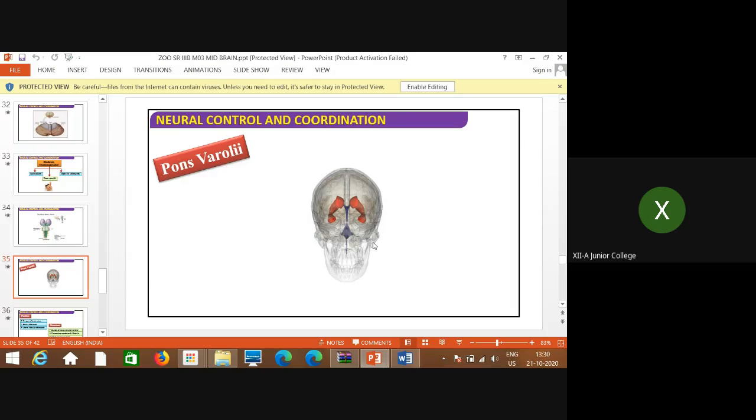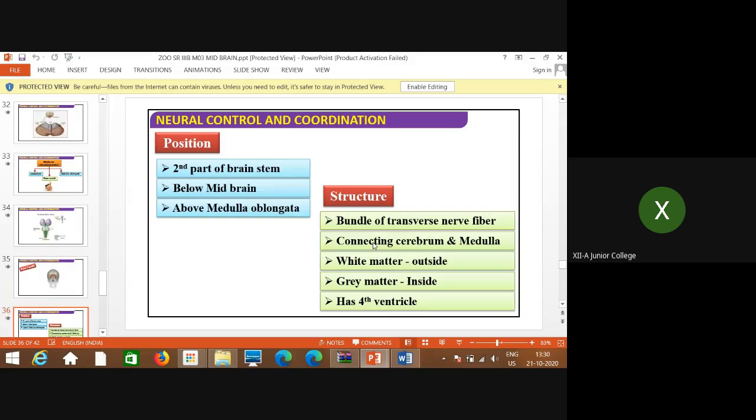Now, the next part is pons varolii. I just showed you in the diagram. Pons varolii, what is the position? That is the second part of the brain stem. What is the first part of the brain stem? As we discussed just now, that is the midbrain.